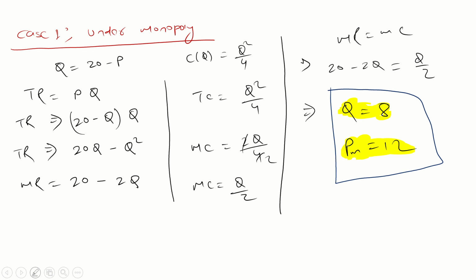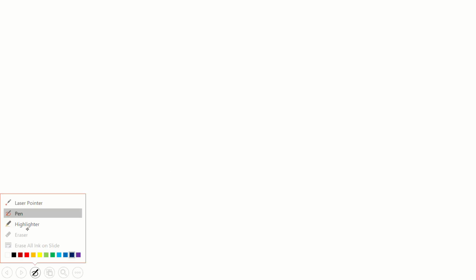Move to case 2, guys. Case 2, when the firm operates additionally in market B as well.